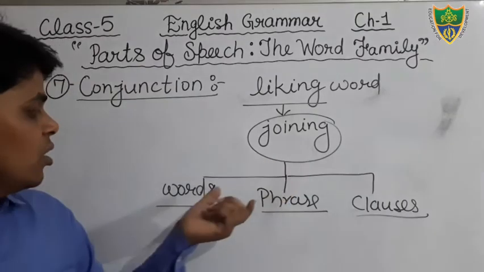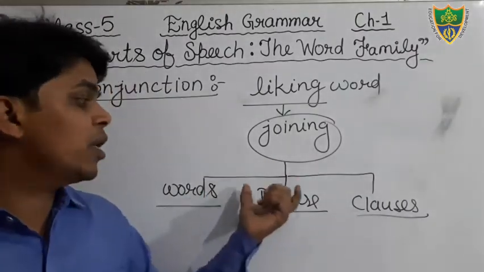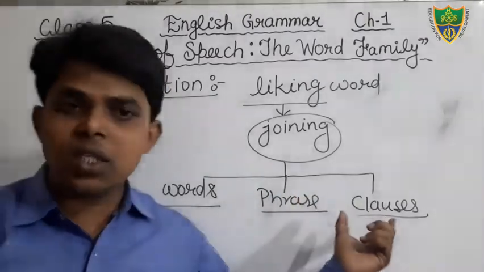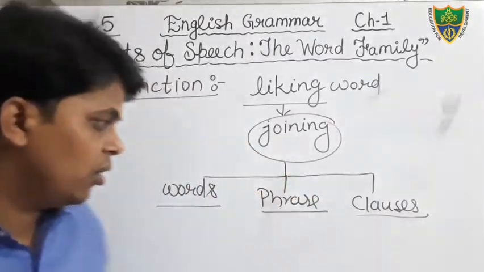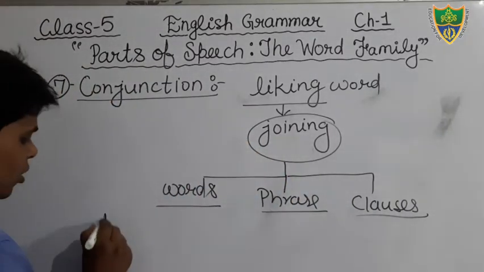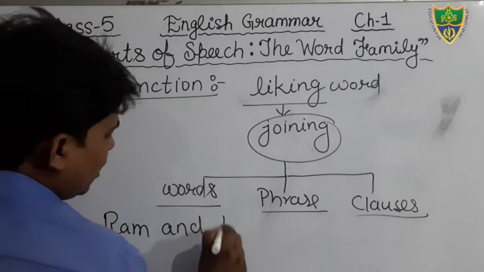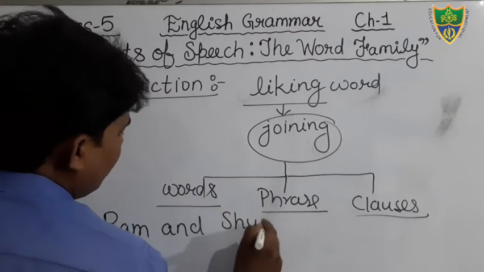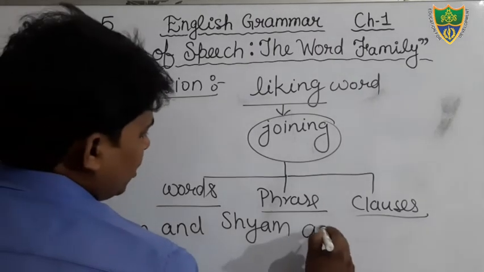It joins two or more than two words, two or more phrases, and clauses. So this is the meaning of conjunction. Example we can see: Ram and Shyam are brothers.